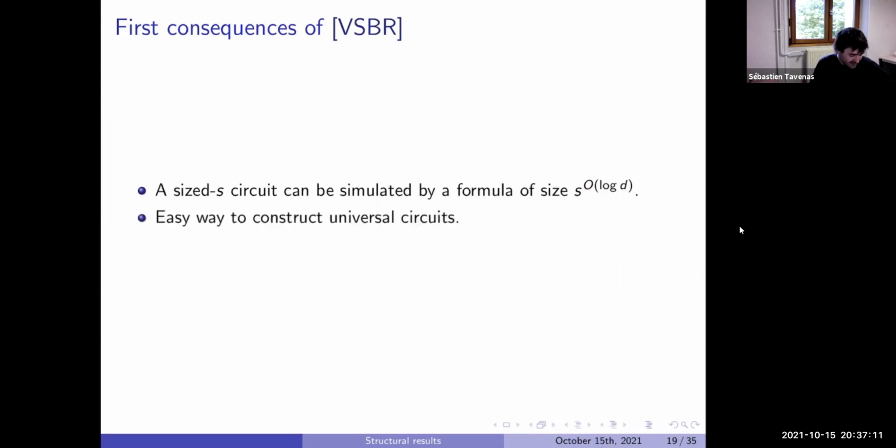Another interesting thing is an easy way to construct universal circuits. For small depth circuits, it's possible, but it's not easy to directly construct a universal circuit such that the degree of the universal circuit is still small. We still like the universal circuit to be VP. When you want to handle all the paths, all the multiplications you can do somewhere, you need to add a lot of multiplications in your universal circuit. In general, when you do it, the degree of your polynomial increases a lot. But if you start with something always the same of